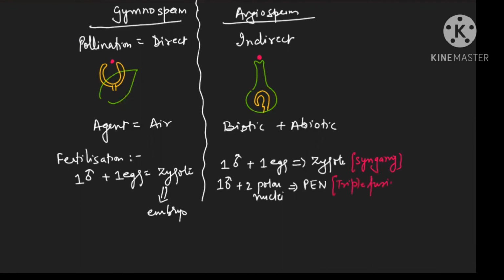So angiosperms are unique in what way? They show double fertilization. This is the uniqueness of angiosperms. Two fertilizations they are showing, and one is developing into the embryo, another will develop into the endosperm. Is it clear? Because PEN will develop into endosperm. Now, a question can come to mind that in gymnosperm also we use this word endosperm, and in angiosperm also we are using the word endosperm. So let me explain the difference between gymnosperm and angiosperm with respect to endosperm.